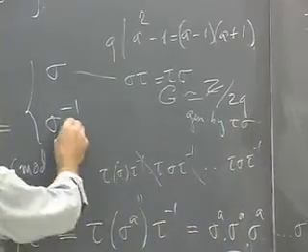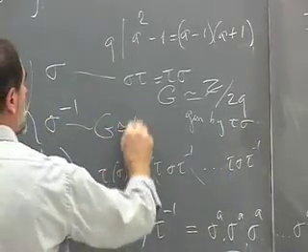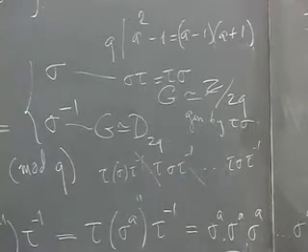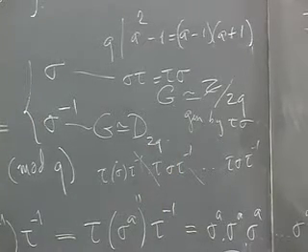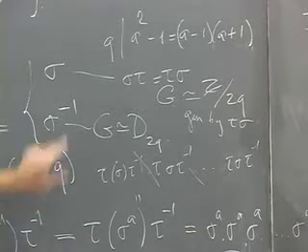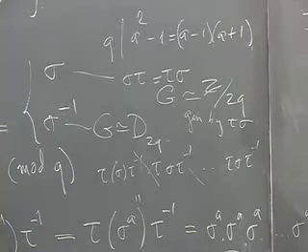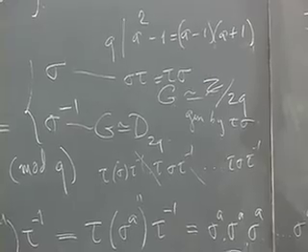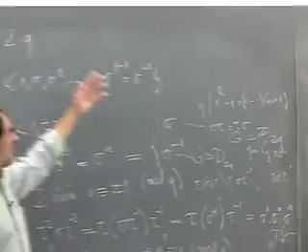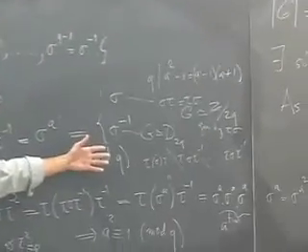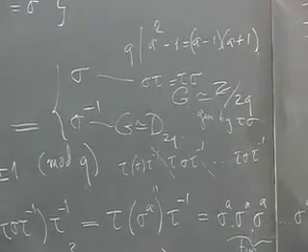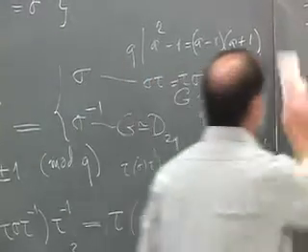And if it's sigma inverse, G is isomorphic to the dihedral group of order 2q, because it has a cyclic subgroup of order q, and it has an element of order 2, and that element conjugates the generator into the inverse. So again, this thing of order 6, it's true for groups of order 2q. It's either cyclic or dihedral. Very simple. OK, now let's get rid of 2 and try 3.